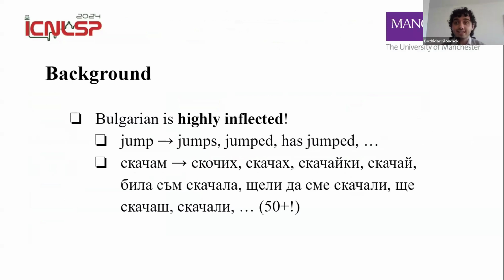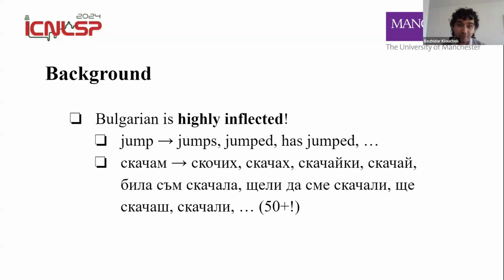Words can change their syntax depending on an array of different factors. This includes grammatical gender, person, noun, and sometimes even the emotional charge of the speaker. I have a few examples here. So the word jump in English has few inflections. So jumps, jumped, has jumped. However, in Bulgarian, the Bulgarian word for jump, skacham, here, can have more than 50 different inflections, right? So this creates a big challenge for Bulgarian NLP researchers.